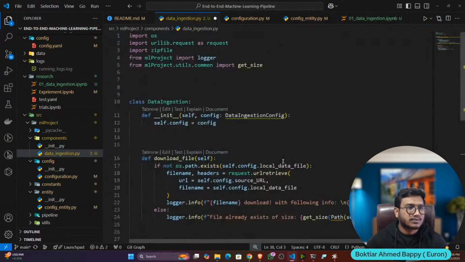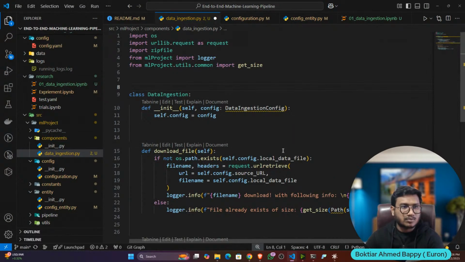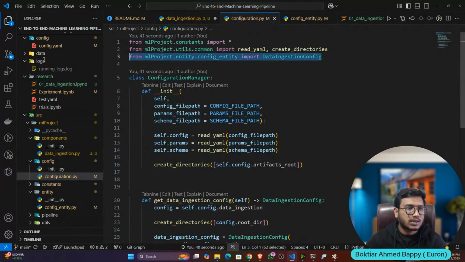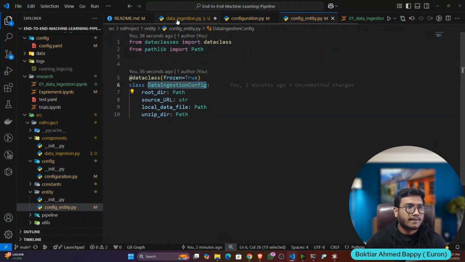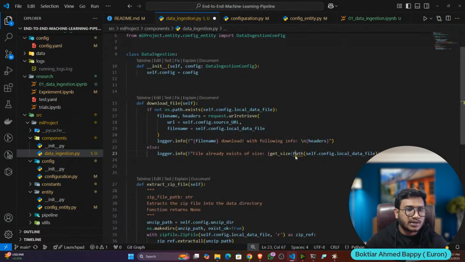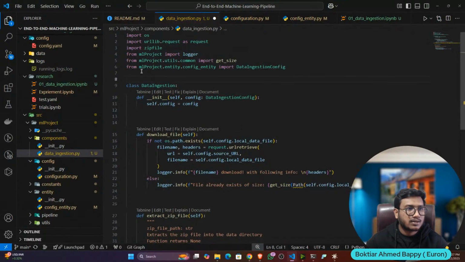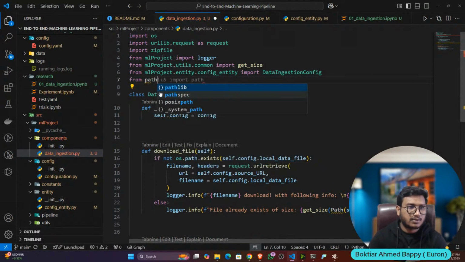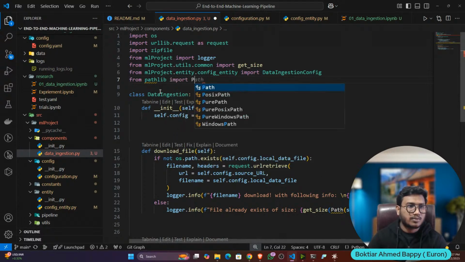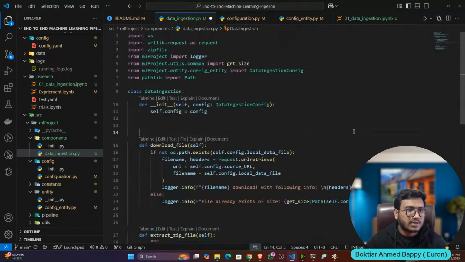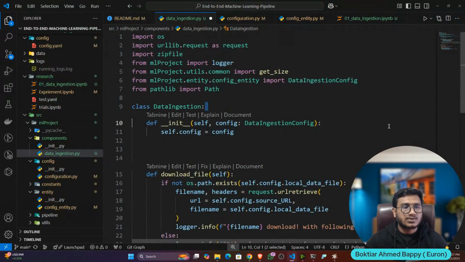Now again you have to import this data ingestion config, so I can import from here. I also need the Path class, so let's import Path from pathlib. Anything else I need? I think everything is fine. That means my component is also ready.